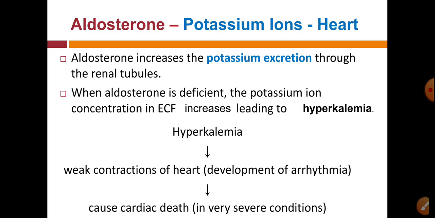It can cause cardiac death also, but in very severe conditions. That means when there is severe hyperkalemia, there are weak contractions of the heart, and this leads to cardiac death.